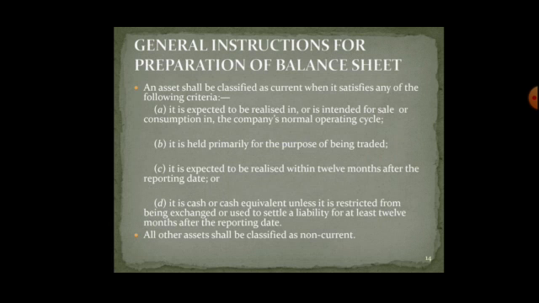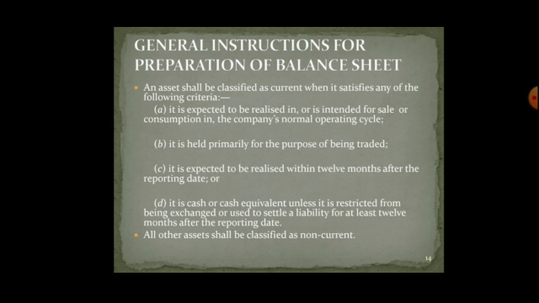General instruction: an asset shall be classified as current when it satisfies any of the following criteria. So there is a detailed explanation. It is expected to be realized in, or is intended for sale or consumption in, the company's normal operating cycle. That means within a short period of time, within the current year, it can be realized or converted into cash. It is held primarily for the purpose of being traded. That means the current asset is mainly kept in the firm for further sale. That is the inventories or the semi-finished goods or finished goods.